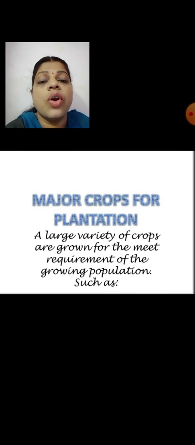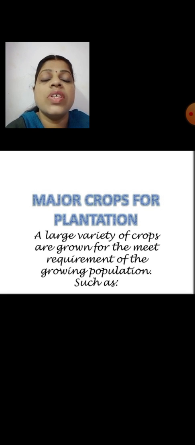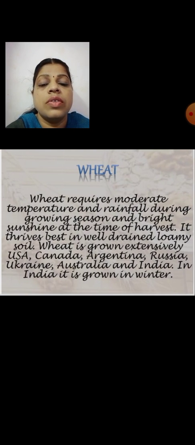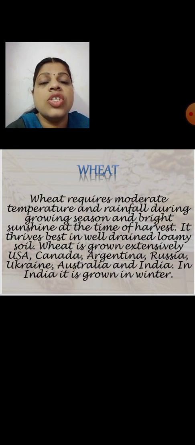And what about the crops that we have produced in these fields? A large variety of crops are grown for meeting the requirements of the growing population. We know that alarming population growth is there. So to meet the various needs of this increasing population, a large variety of crops were grown. And which are the varieties of crops?